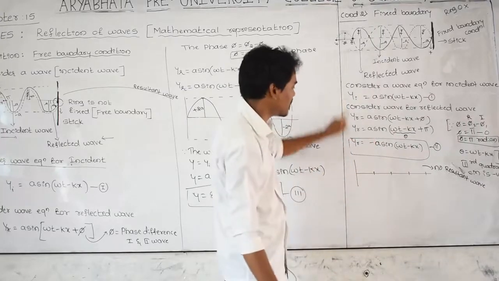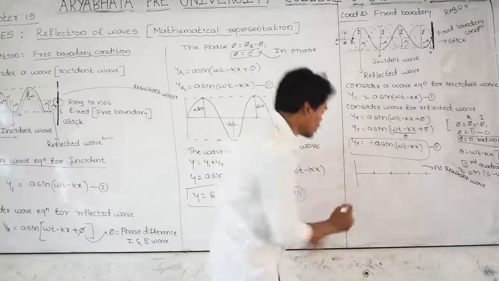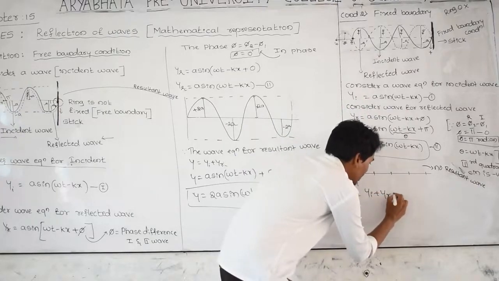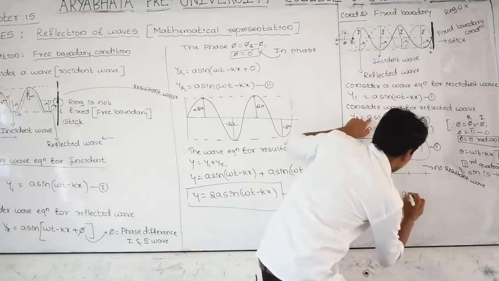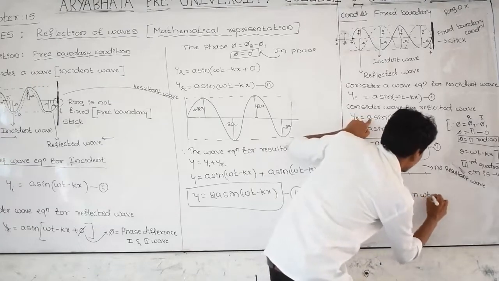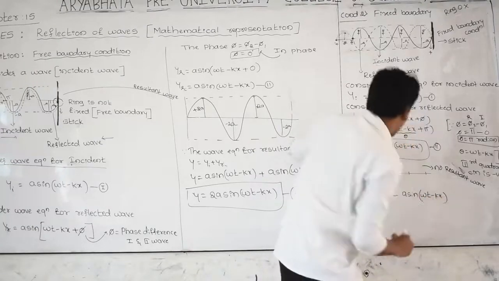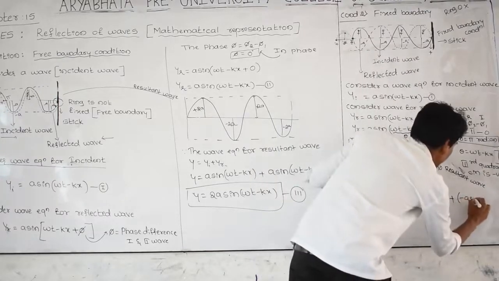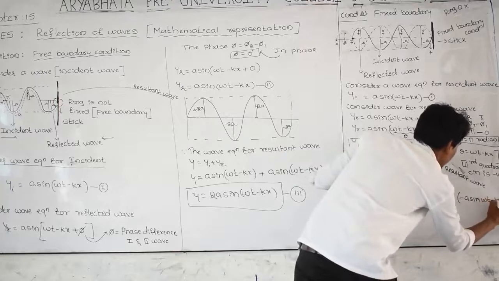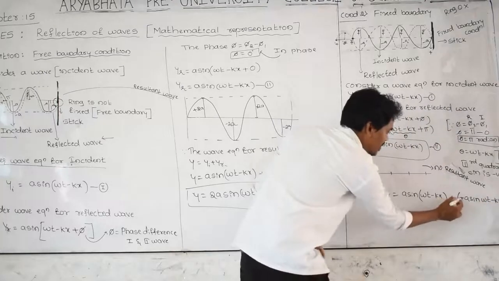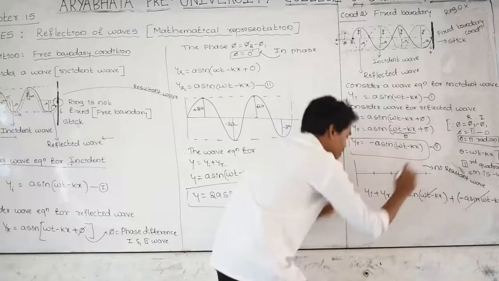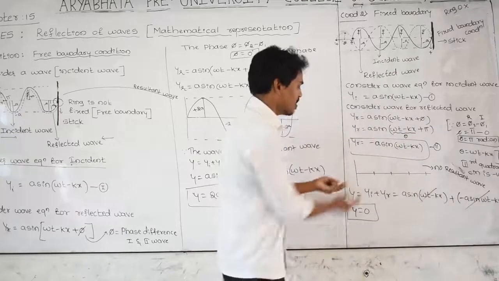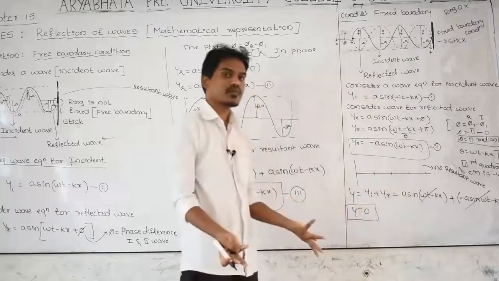How come? Incident and reflected merged now. y is equal to y incident plus y reflected, that is a sin of (omega t minus kx) plus minus a sin of (omega t minus kx), and these two get cancelled and y is equal to 0. See here, there is no wave, there is no displacement.